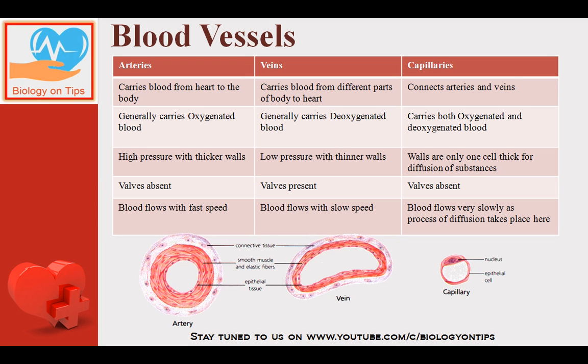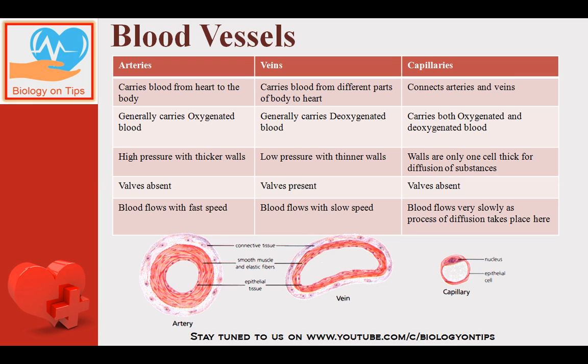Now coming to the last section, that is the blood vessels. The third most important component of the human circulatory system. So basically there are three types of blood vessels that are in front of you in a tabular form. Very important question so far as boards or any competitive exam is concerned.